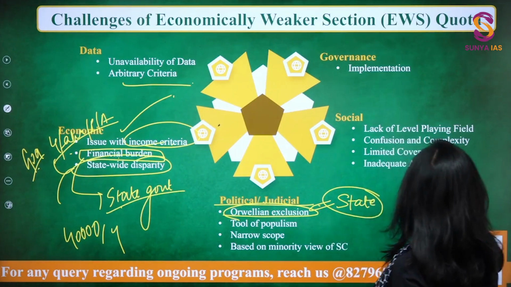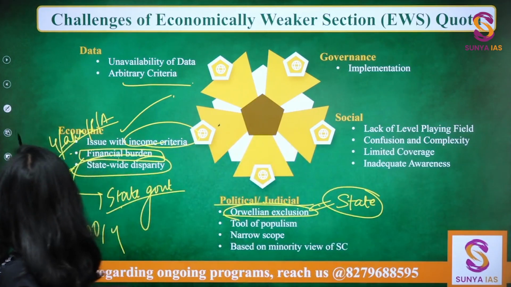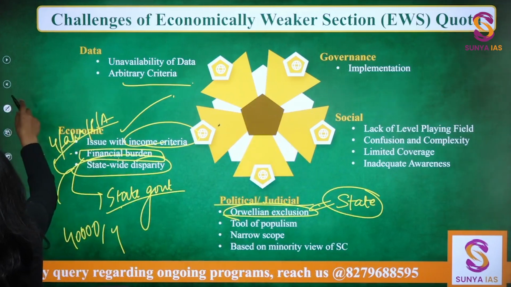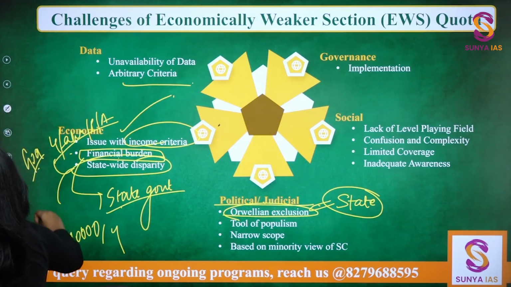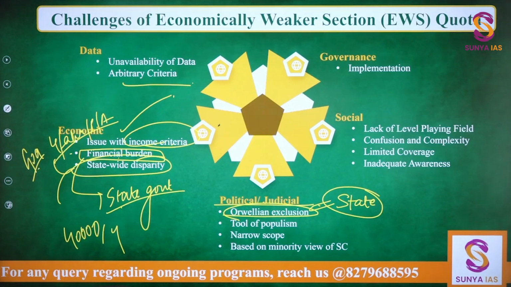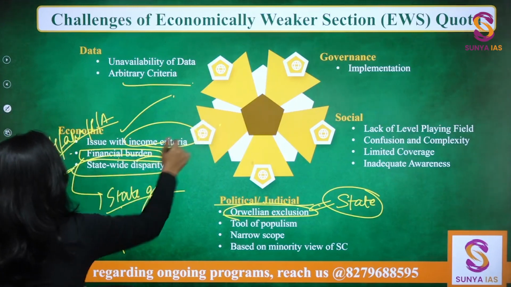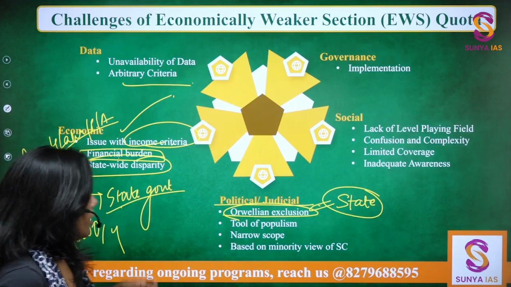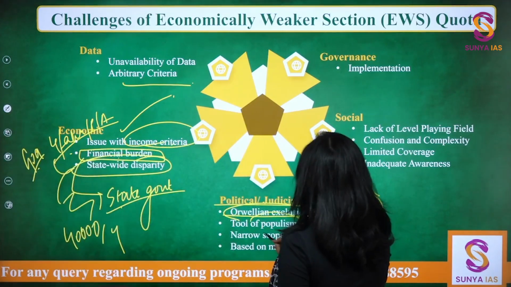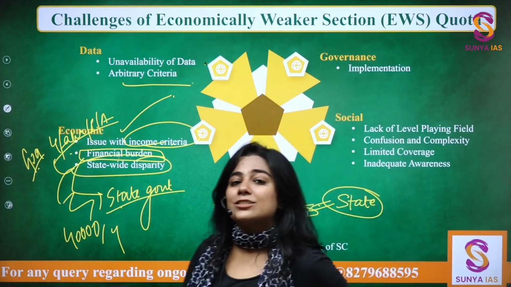It can also come off as a tool of populism, right? We can also see that these kind of measures can be given by states when there are elections coming up.